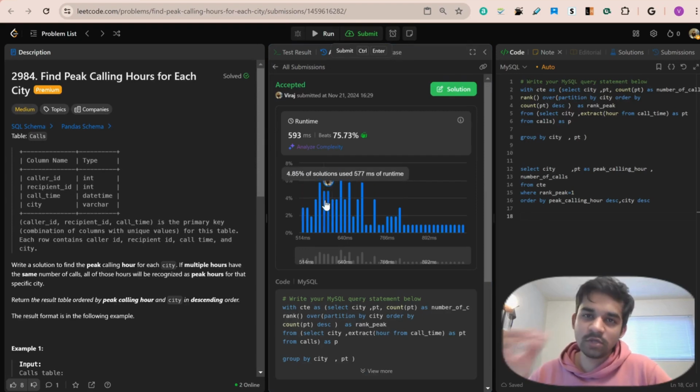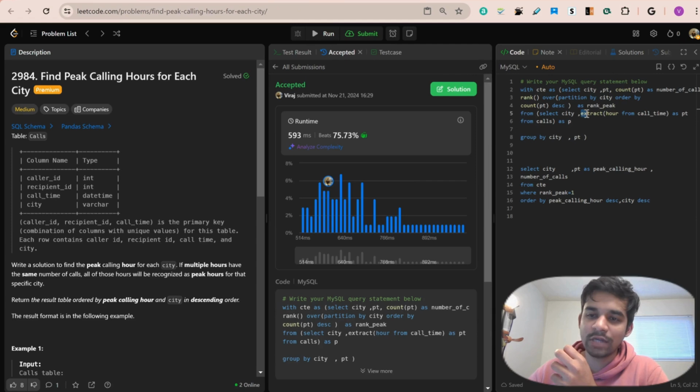Okay, so for this particular problem, we have learned different concepts: using the count function, the rank function, which is a window function, as well as the extract method. The extract method is mostly used for time related problems, because if you need to extract hour, minutes, seconds, as well as days from any specific time, then you could use the extract method. And we have also used the nested query just to extract our relevant information. Over here, we only needed those cities with a specific hour, the extract hour. We did not need much, so that's the reason why I have used the nested query part.